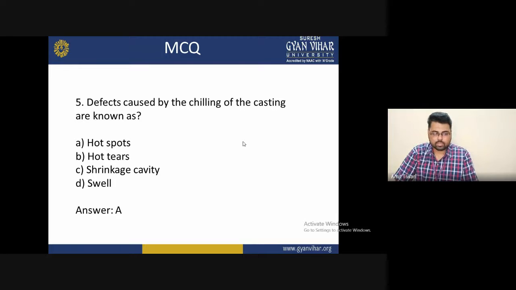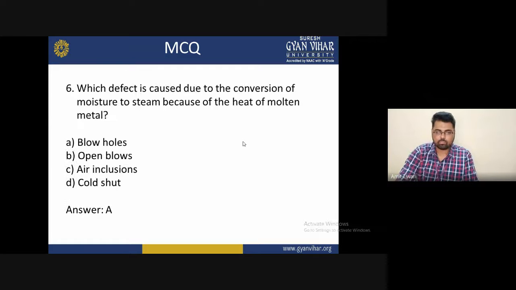Fifth: the defects caused by the chilling of the casting are known as, and the options are A, hot spot; B, hot tear; C, shrinkage cavity; and D, swell. The correct answer is A, hot spot, as a defect caused by chilling of the casting.